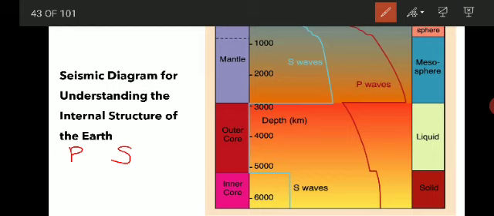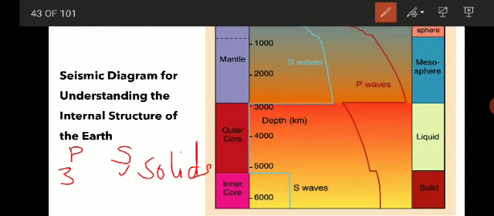P waves travel through all the states of matter, that is, solid, liquid and even gases. And S waves travel only through solids. These are called body waves. We need to understand the character of these waves.